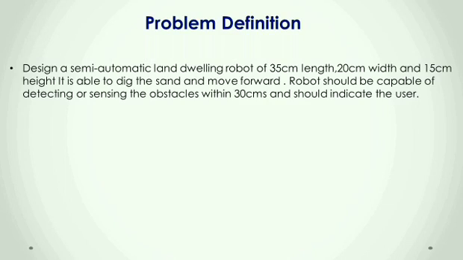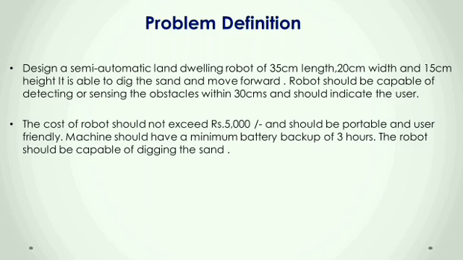In consideration of objectives, constraints and functions, we have stated a problem definition for this niche statement. Design a semi-automatic land-dwelling robot of 35 cm length, 20 cm width, 15 cm height. It is able to dig the sand and move forward. The robot should be capable of sensing the obstacle within 30 cm and should indicate the user. When the obstacle is within 30 cm, the buzzer turns on and two of the motors start digging the sand.